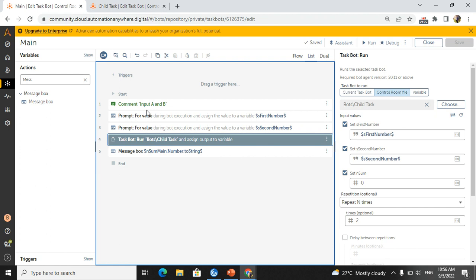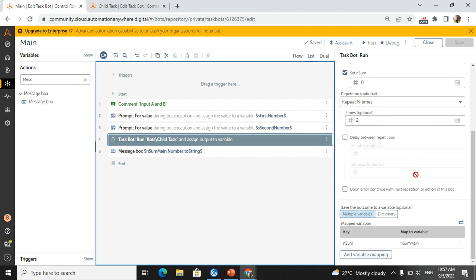These cross questions they will ask: how you can pass an input variable, and how you can take back the output from the child bot. What are the two ways? We have two ways: one is a key value pair from the dictionary, or otherwise key value pairs from multiple variables as a string or a number. It's a difference. So this is actually the outcome.